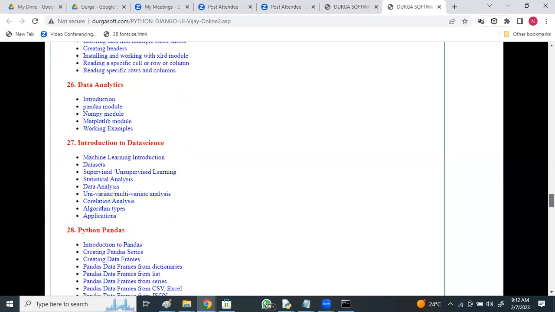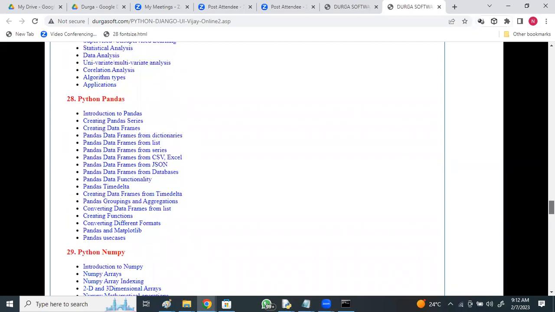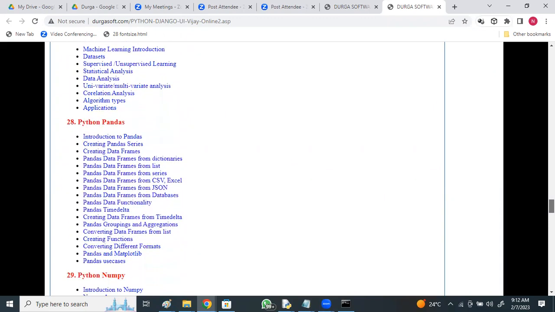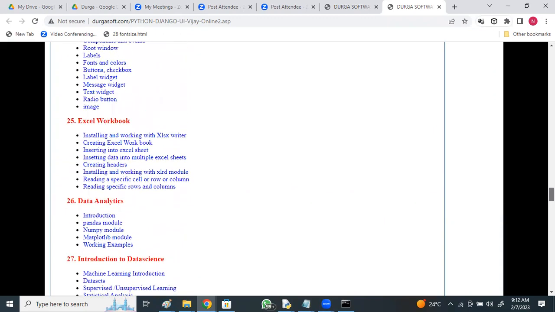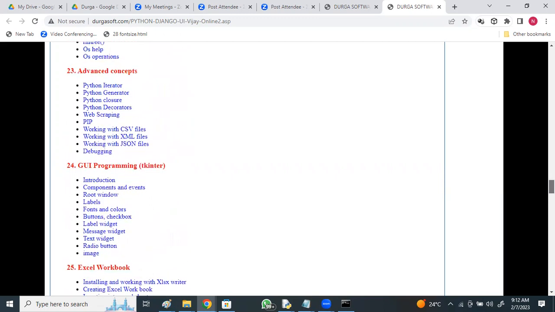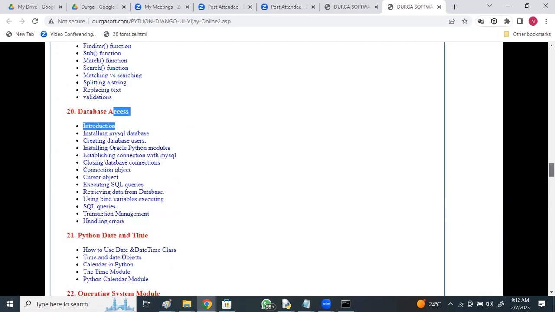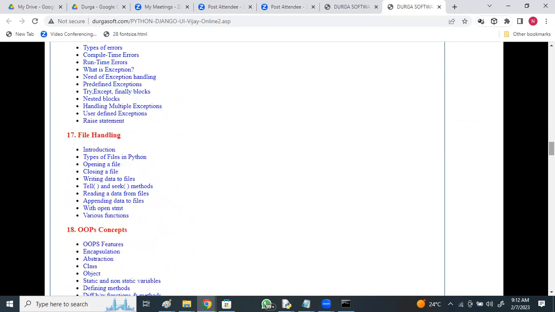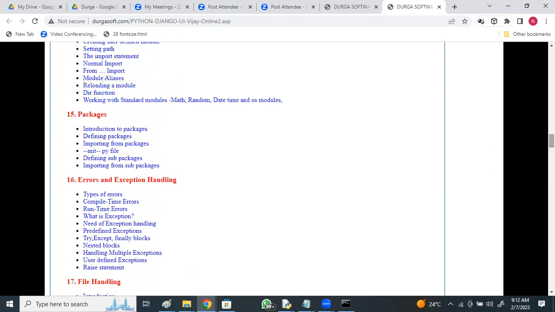And some modules related to data science like pandas, numpy, matplotlib, and some related to big data, some related to OS, some related to graphics. All this will be covered. So at the end of the course, you will get a great command of how to explore any module of Python. We have thousands of modules. Any module, how to explore it, how to get help on it, how to use it, different ways of importing, renaming, reloading, all this you can learn.